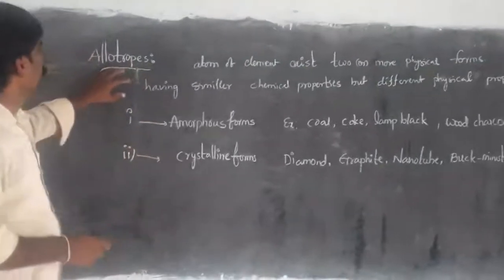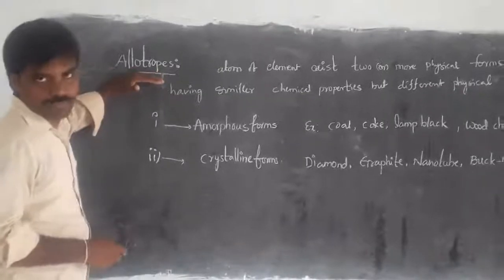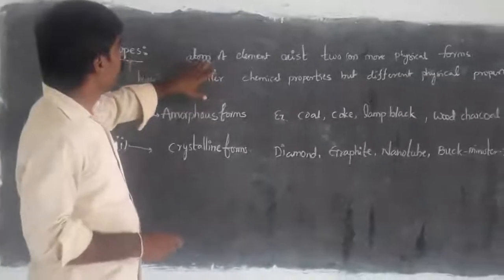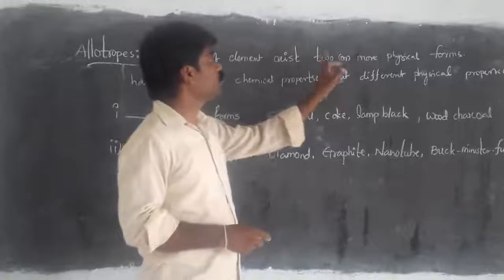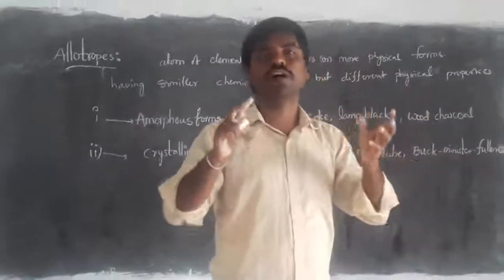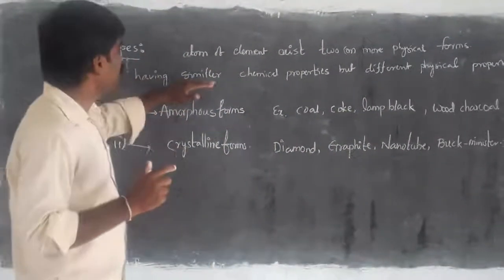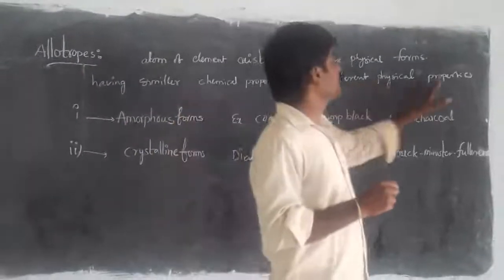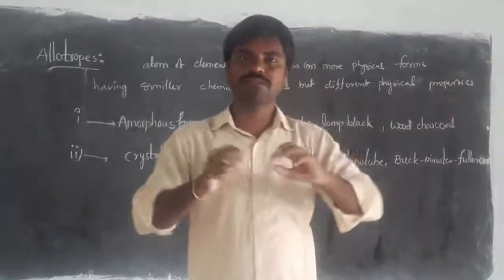Now we are going to discuss a property of carbon, that is allotropy. It means that if I take an atom belonging to an element, it exists in two or more physical forms, that is, two or more than two physical existences, having similar chemical properties but different physical properties. Means physical properties are completely different.